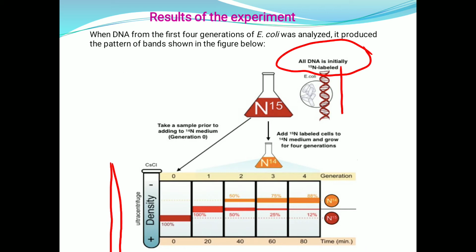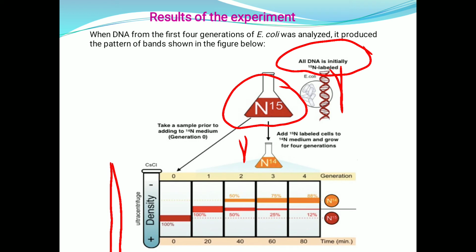This whole DNA consists of N15, which is shown here in red color, and after this, with only N15, they shifted the cells from N15 to N14 medium.